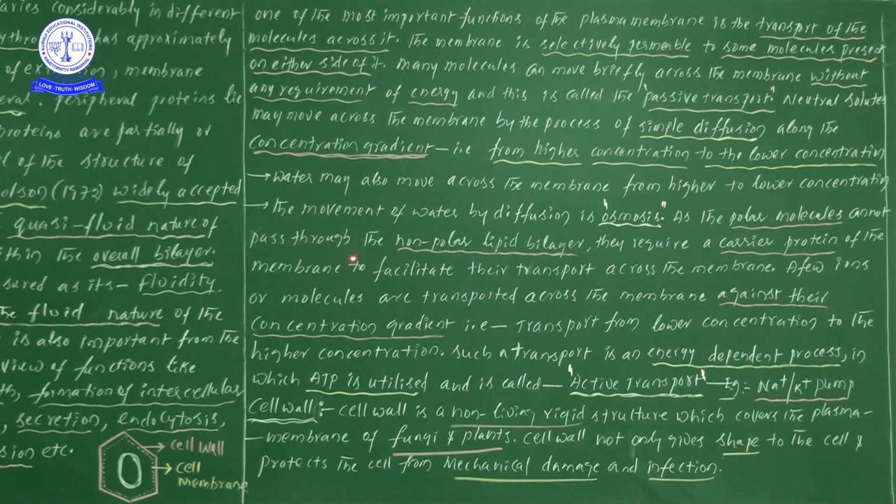Polar molecules cannot pass through the non-polar bilipid layer. Sir, if these polar molecules are unable to move through the bilipid layer, then how can they be transported from one place to another between the cells?